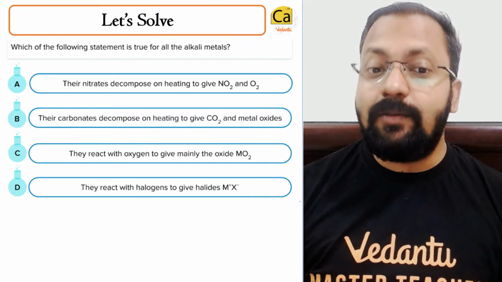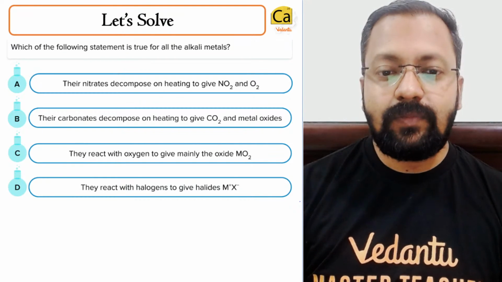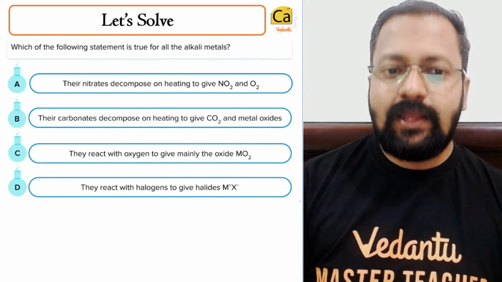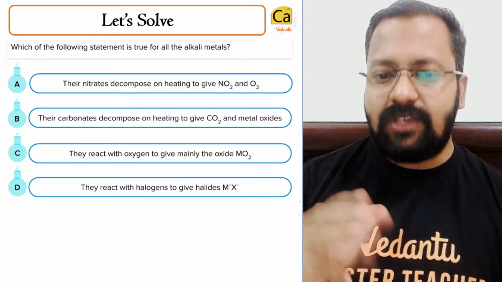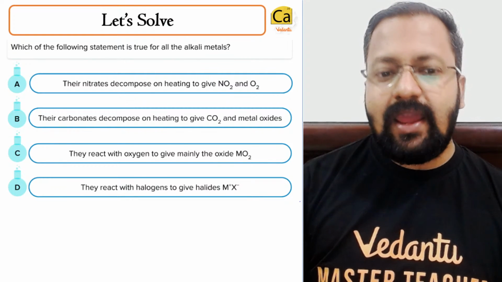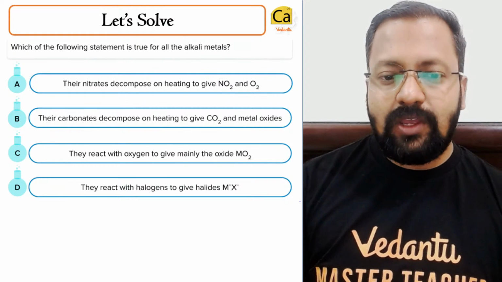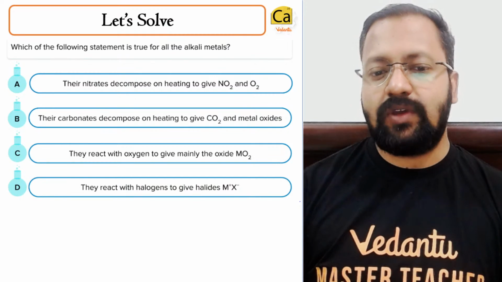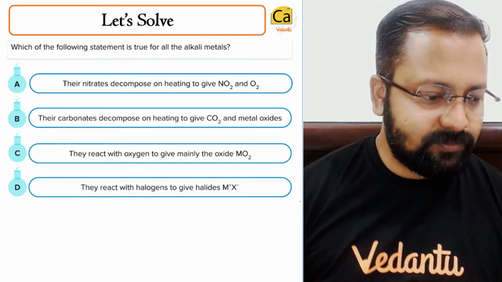The nitrates decompose on heating to give NO2 and O2. Their carbonates decompose to give CO2 and metal oxide. They react with oxygen to give mainly the oxide MO2. They react with halogens to give the halide MX.